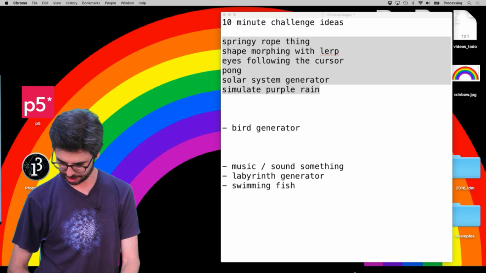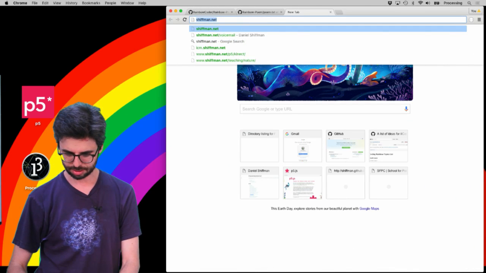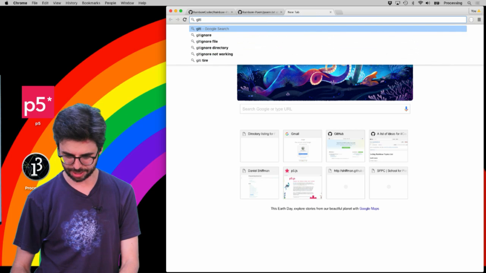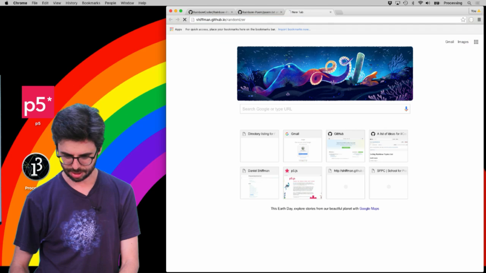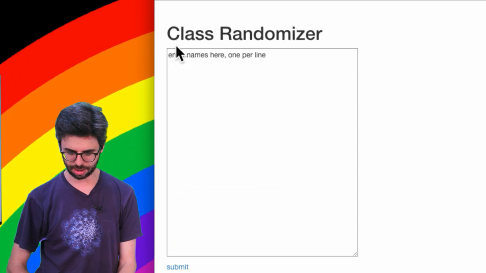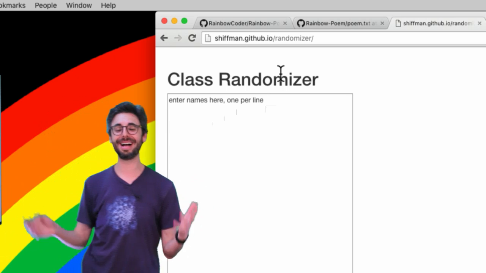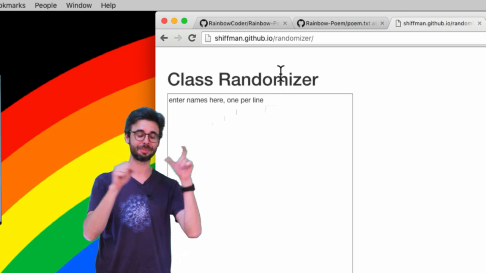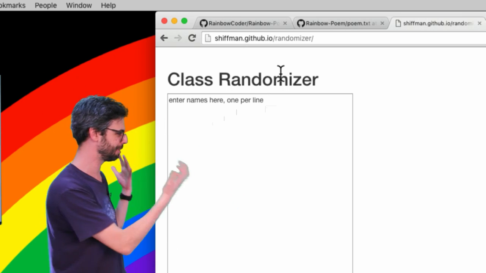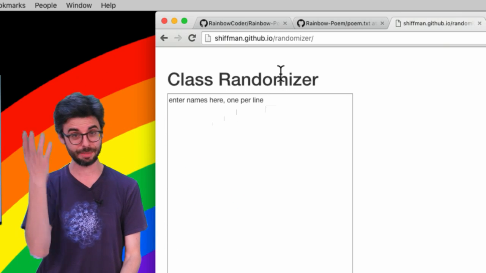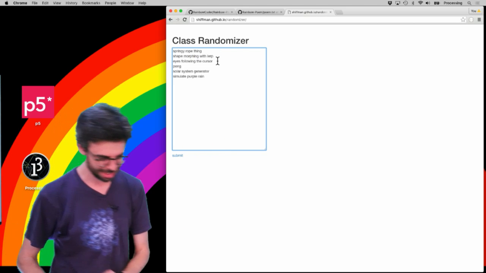Whoops. Do I not have Chrome open somewhere? Here we go. I'm going to make a plea again for anyone who feels so inclined: this particular randomizer project has a GitHub repository under my account called Randomizer. It's a quick little project that I've been trying to do things to put a class into random groups or to pick somebody to present a project, but it needs some design work, some interaction, visual design work. Anybody interested in helping, please contribute with a pull request. But right now I'm just going to paste these topics in.